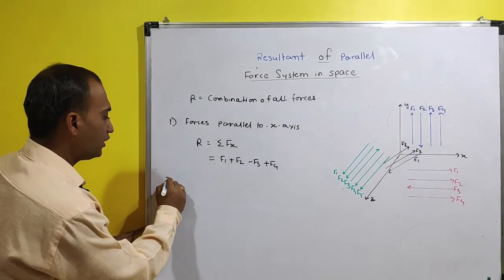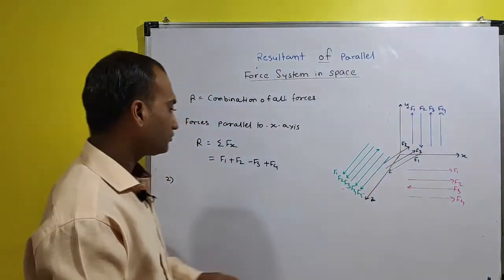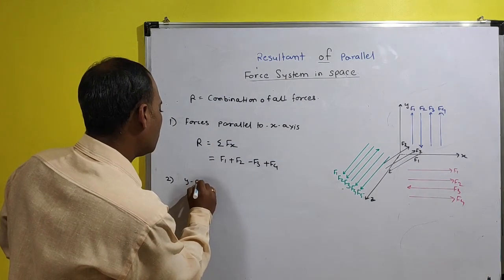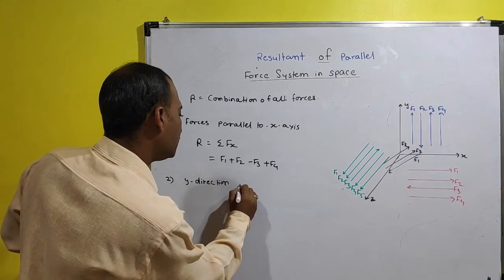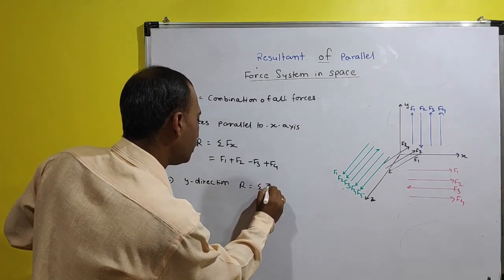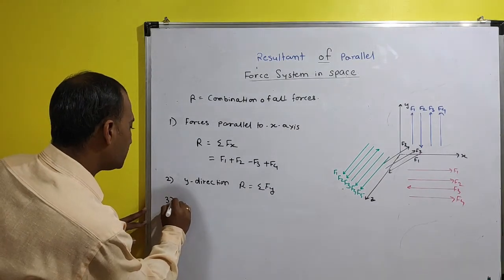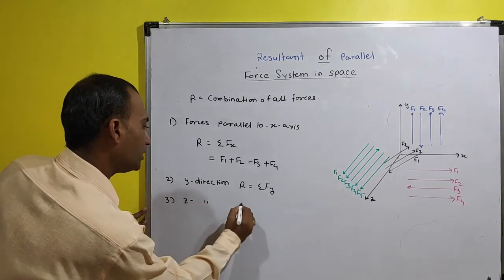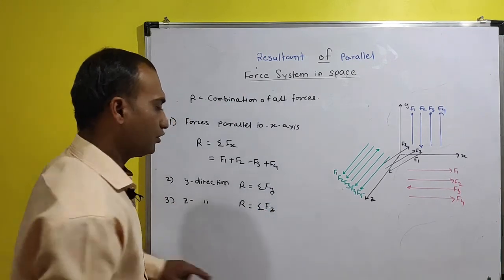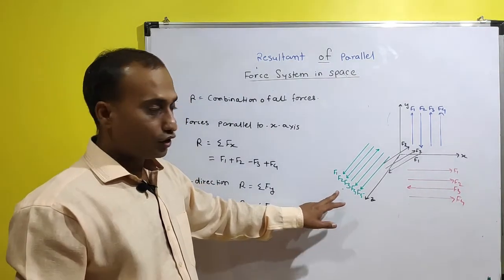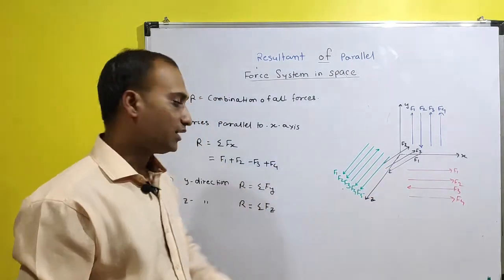Now second one, we will consider the forces are parallel to y direction. So resultant is equal to summation of fy. Similarly, if the forces are parallel to z direction, then resultant is equal to summation of fz over here. So if the forces are not parallel to any of the direction, then what will be your resultant?